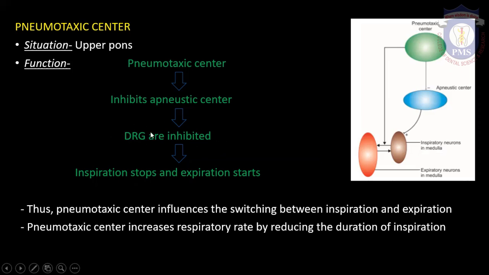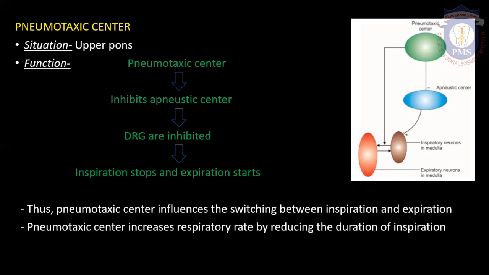We know DRG are the respiratory neurons which are primarily involved in inspiration. So since this is getting inhibited, the inspiration stops. Once inspiration stops, expiration begins. So this is how the pneumotaxic center influences the switching between inspiration and expiration.